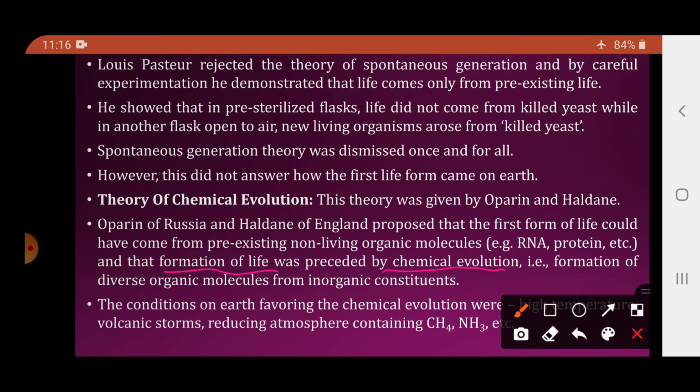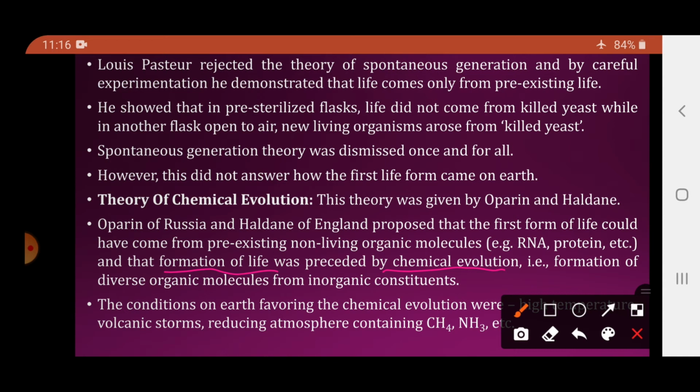Chemical evolution यानी changes have taken place in the chemicals which were present on the earth. So that is, inorganic constituents present on the earth got converted into the organic constituents, that is chemical evolution, and these organic constituents later have formed the life on the earth.